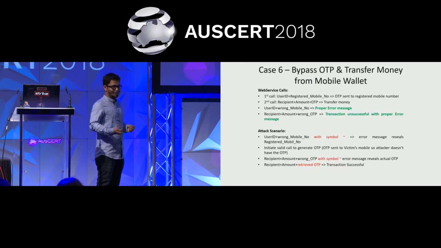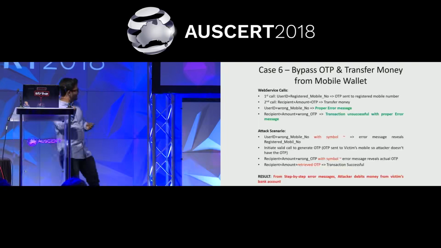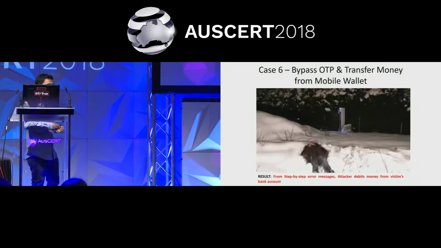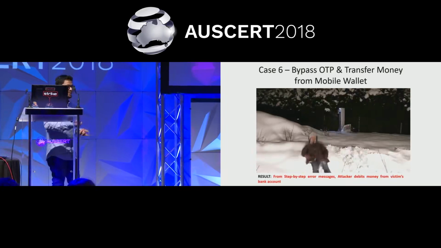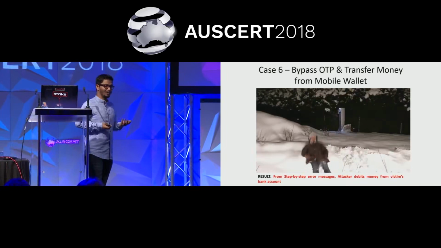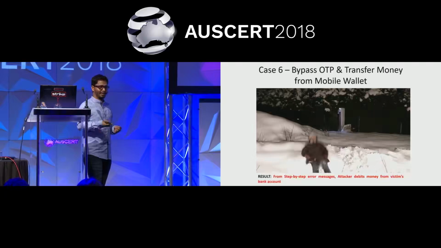And after this, what would be your situation? This would be your situation. You can't do anything. You will just fall off and die, and you don't know what to do. You can't contact the bank also. They would tell you it was your mobile only. OTP was sent to you. We don't know anything. Initially, it was like that.